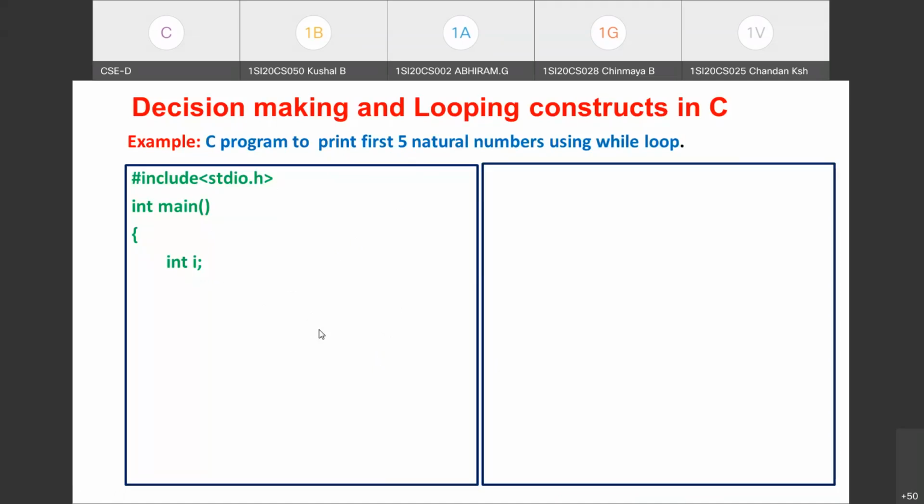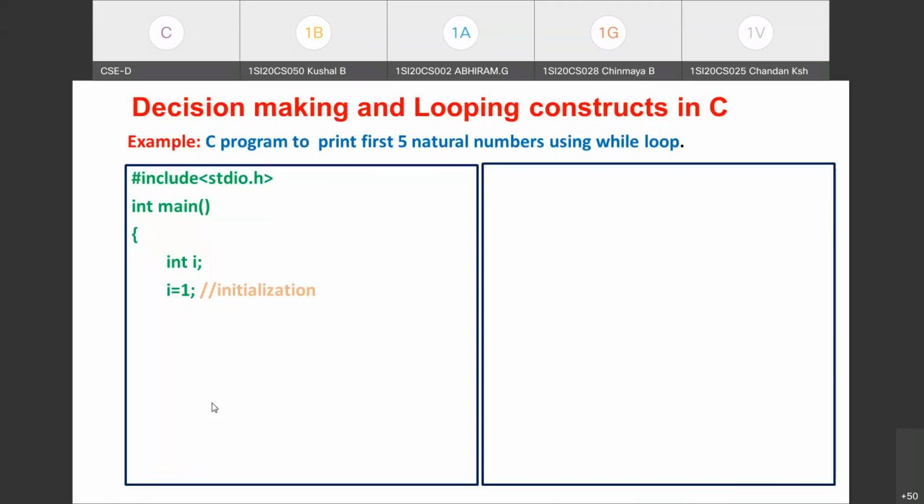What is the first value? 0. 1, right? See, i = 1; This is the first executable part we are going to write within the main function, i = 1. So this is the initialization part I was talking about in the previous slide. Okay. So next, we need to write the while loop header.